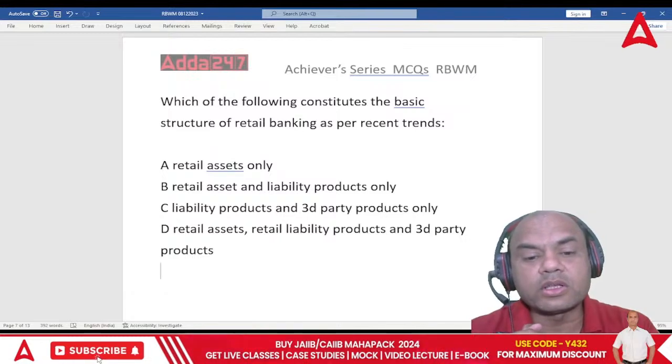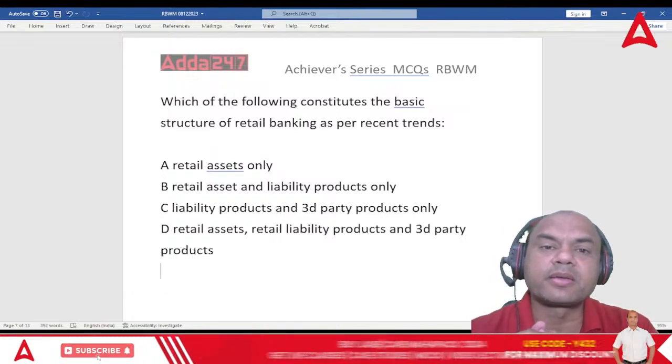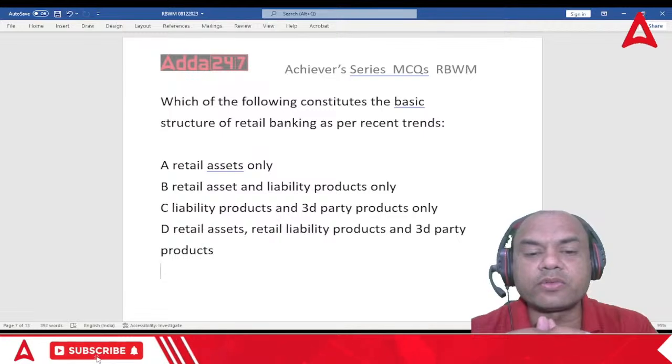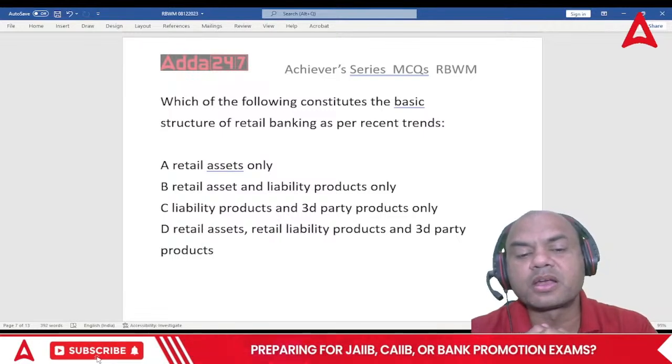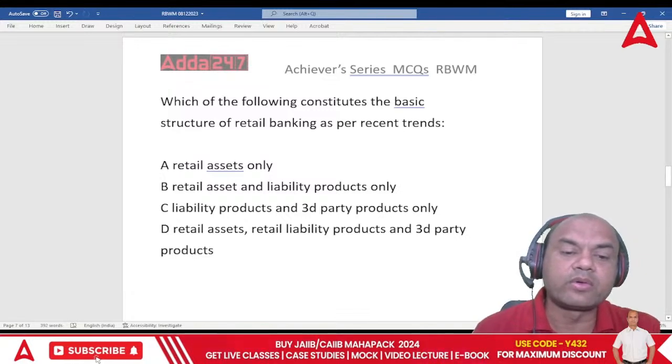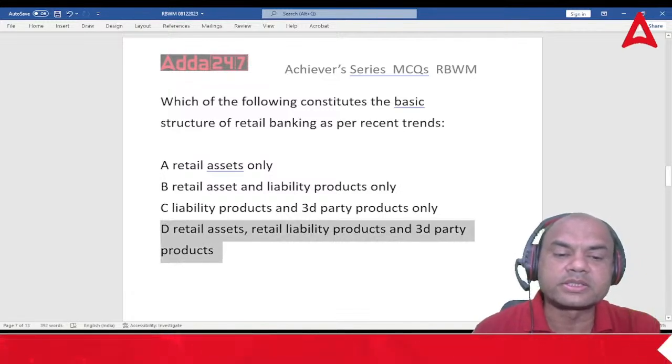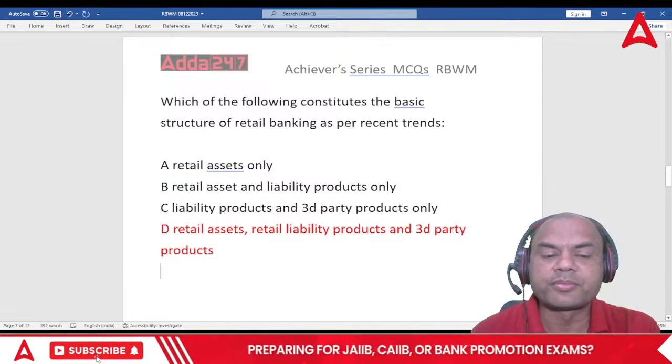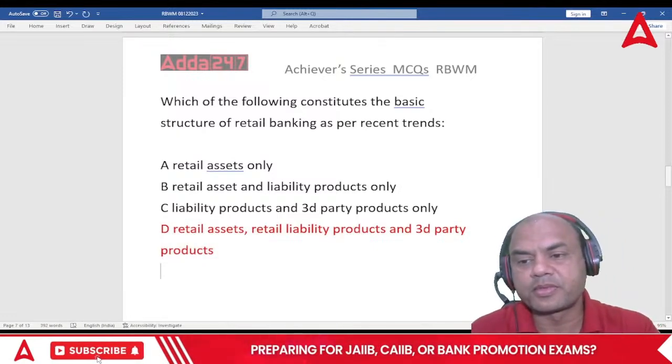So these are all the basic structures of today's banking. Today we do the selling of all these three products: retail assets, liabilities, and third party. So the answer is D over here. Okay, answer is D. Got it, everyone? Answer is D. Next one.